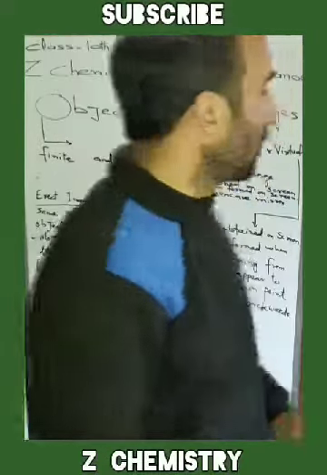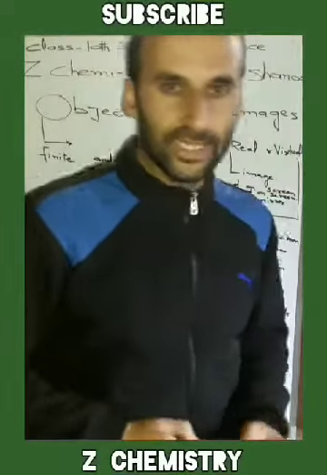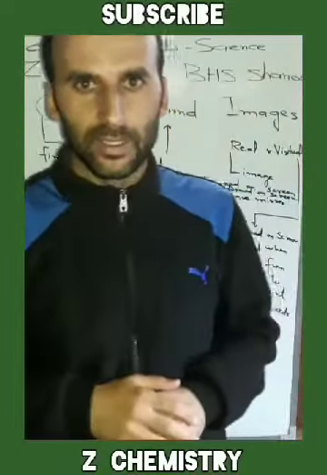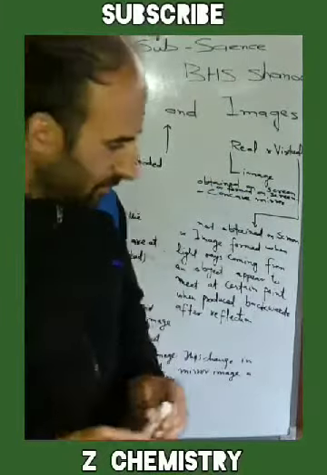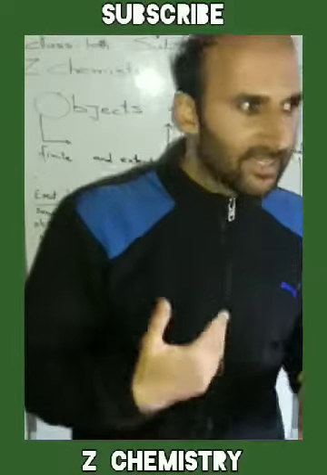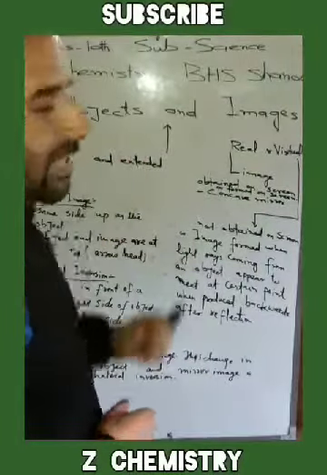Today our topic is about objects and images. Object: anything which gives light of its own, or from which reflected light comes, that particular thing is called an object.